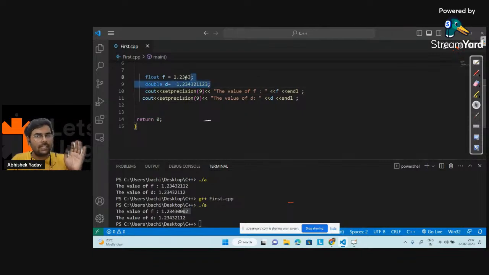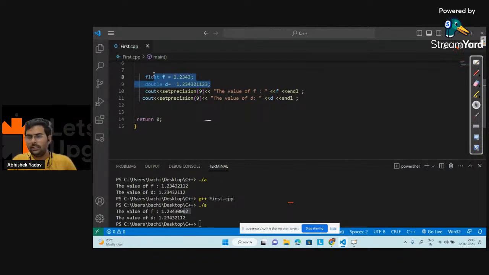Implicit and explicit type conversion happen when you are storing a larger data type into a smaller data type or a smaller data type into a larger data type. What is garbage value? Any random value you get on the output screen. You want to print 2 on the output screen, and in place of 2 you got some random value. That is a garbage value.